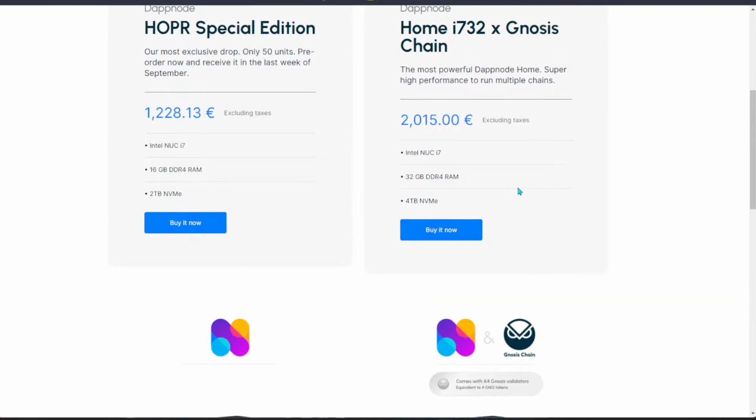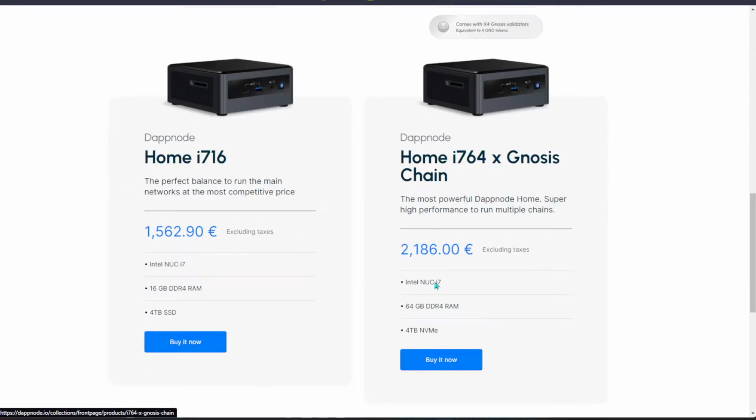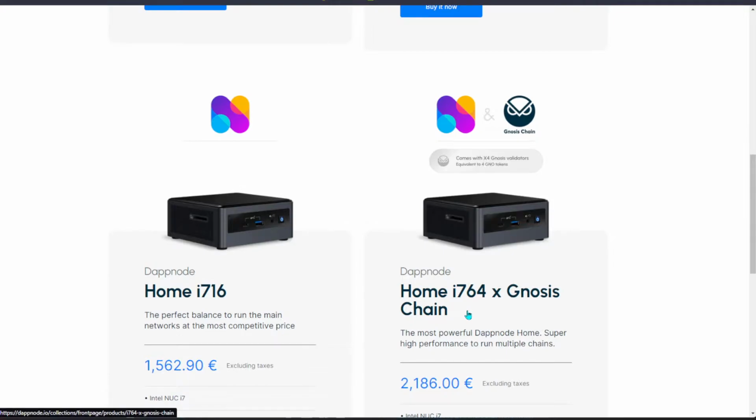And of course, from there I would recommend you buy this one. Basically this over here, 64 gig with 4 terabyte of NVMe, it will last you quite long. And of course, without further ado, we are basically going to talk about the results.